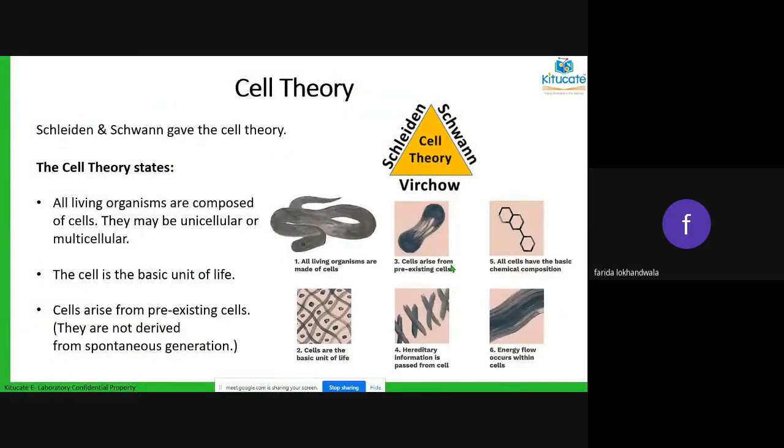Okay. After they discovered this, there were two scientists. One scientist's name was Schleiden, and the other scientist's name was Schwann. Both of these scientists gave a theory, and that theory is known as the cell theory. And today also that cell theory is valid, and everyone is agreeing to it. Okay, what does that theory say?